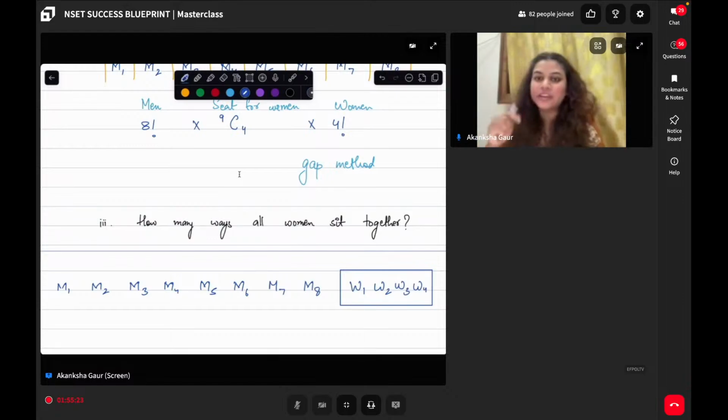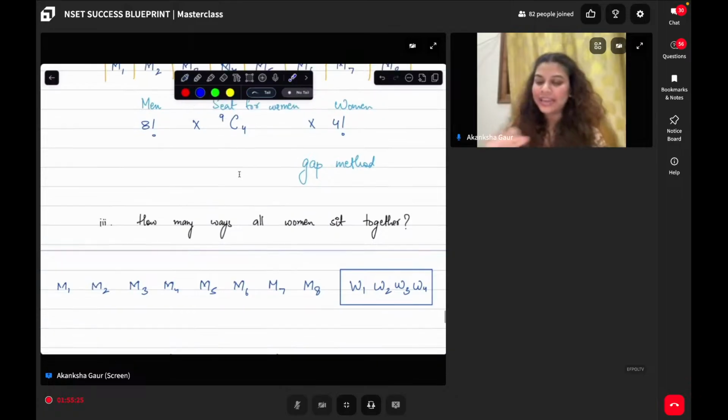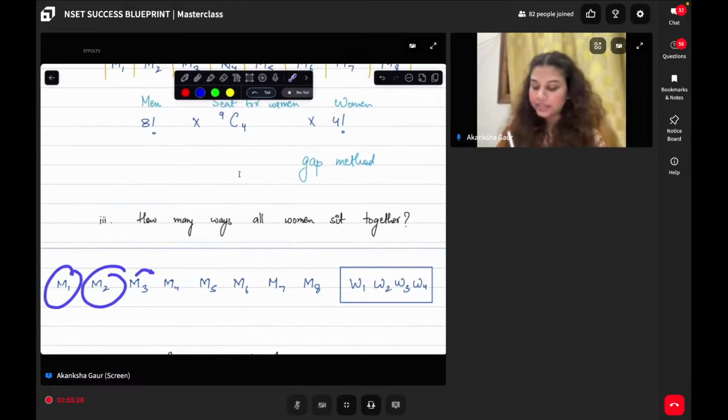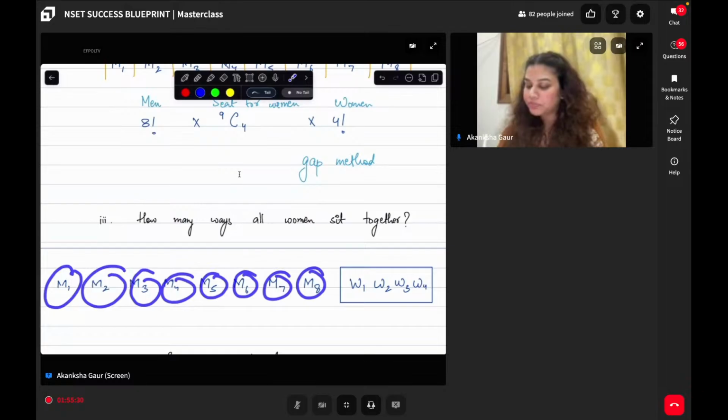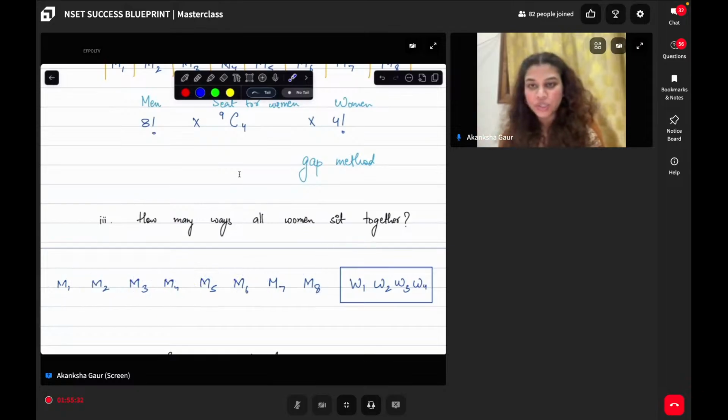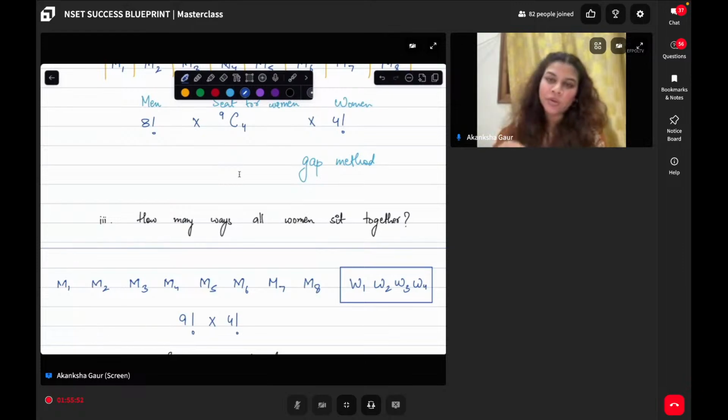Yes, very good, everyone. So total, how many entities are there? Can I say entities now become 9? I am trying to seat 9 entities in total. And you can also see that even though I am seating all the women together, inside this they can shuffle positions. There are other possibilities. So this will be 4 factorial. So 9 factorial into 4 factorial.